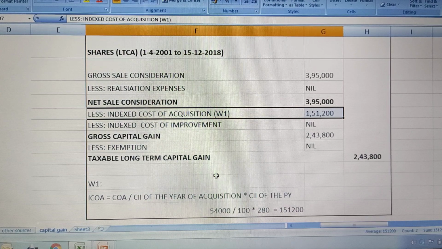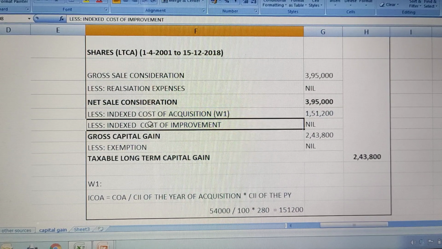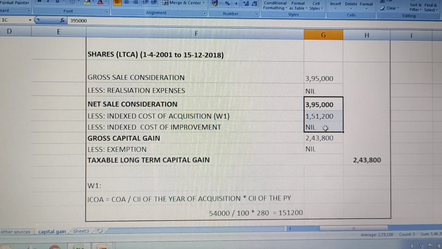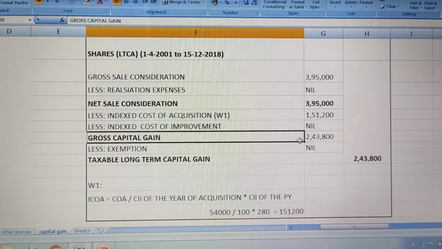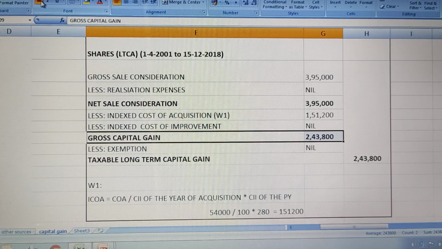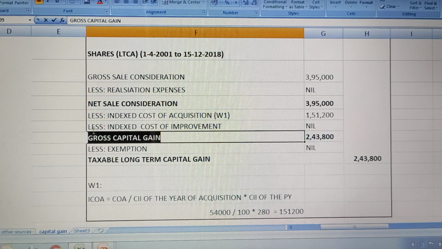Hope this is clear. Next comes, as per the format, indexed cost of improvement. No information is given on this, so it will be nil. Then you will subtract the indexed cost of acquisition and indexed cost of improvement from the net sale consideration. Finally, you will get the answer, that is 2,43,800. This is called the gross capital gain.